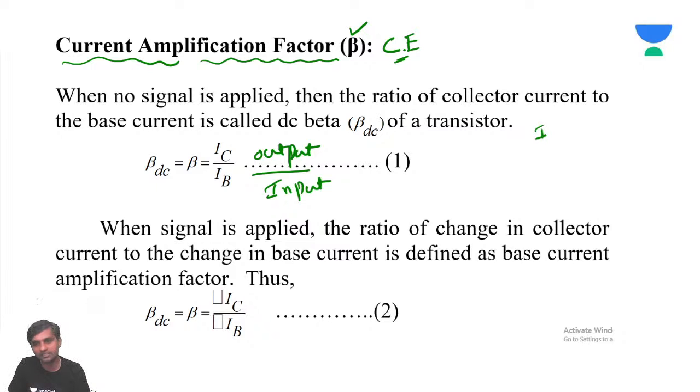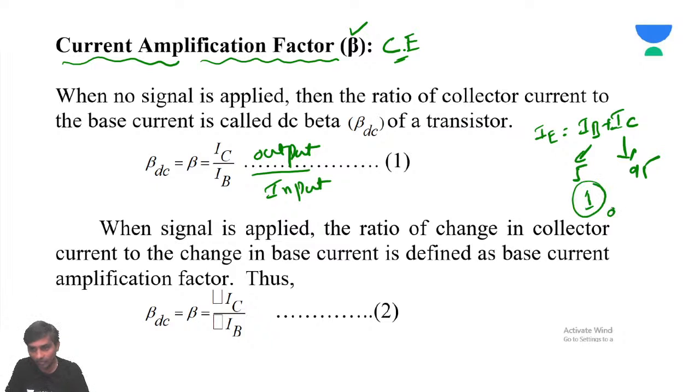So we have discussed that IE is equal to IB plus IC. Say IC is going to be 95. For example, I'm telling you, this is the worst case. Of course, sometimes IB is going to be 1 also, or 0.1 also, a very, very low value. So the beta value will be very high. What is beta? The current amplification factor of the common emitter configuration.